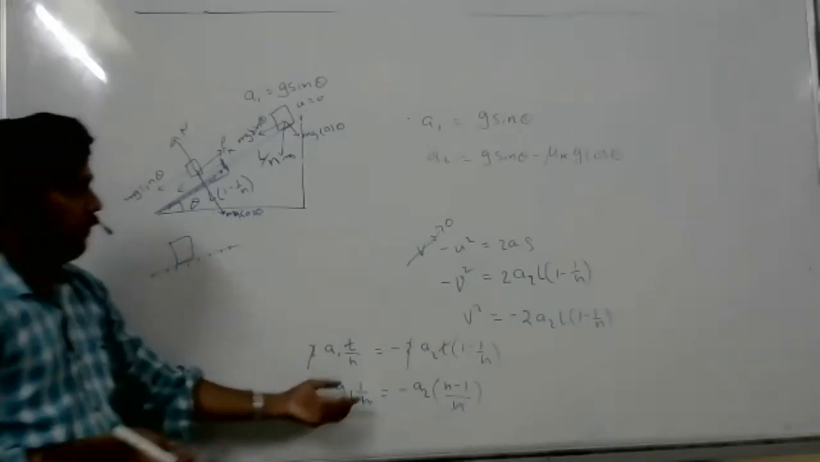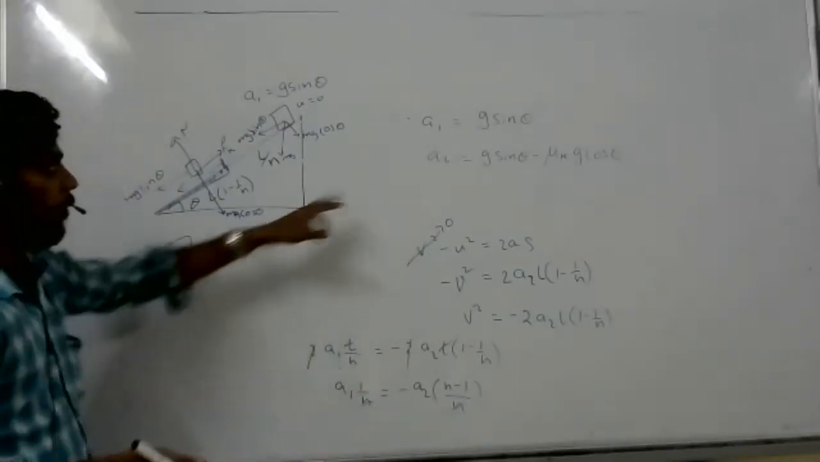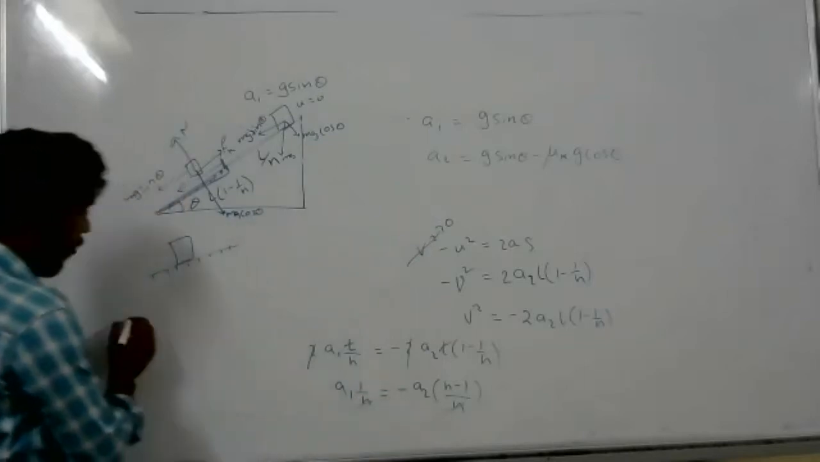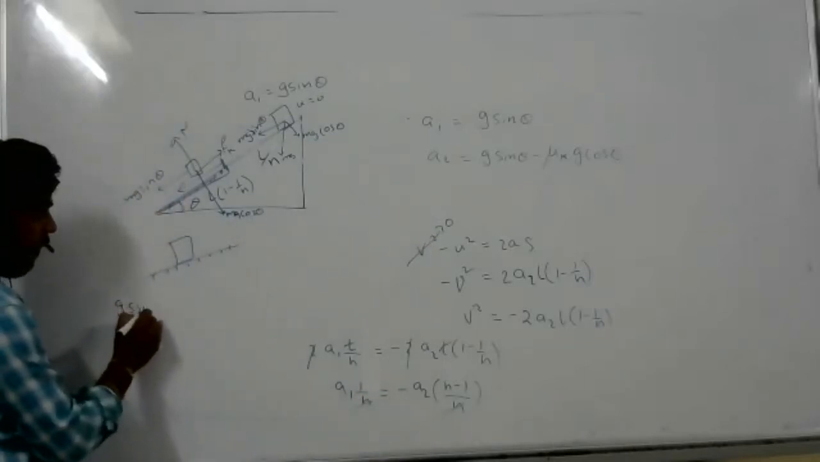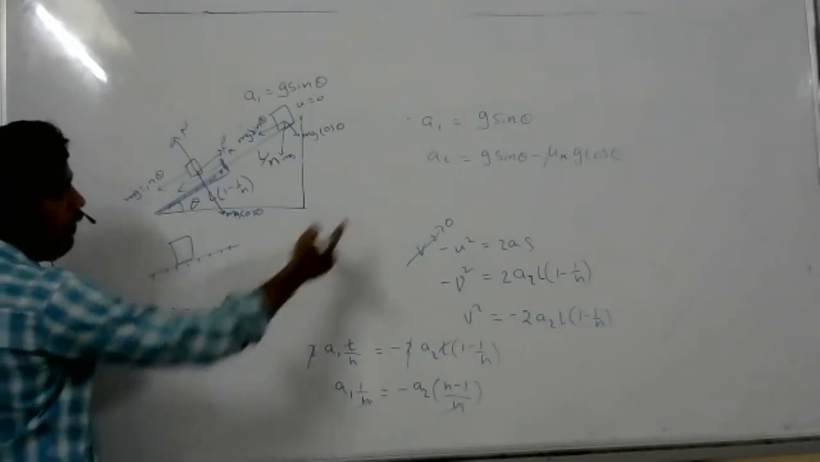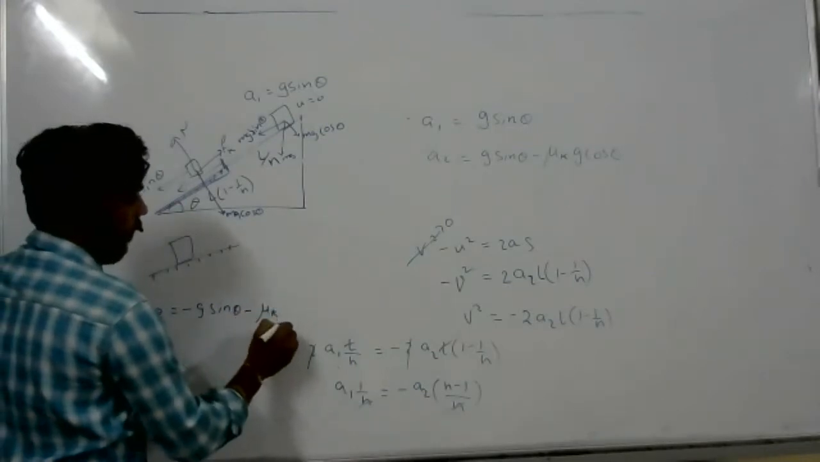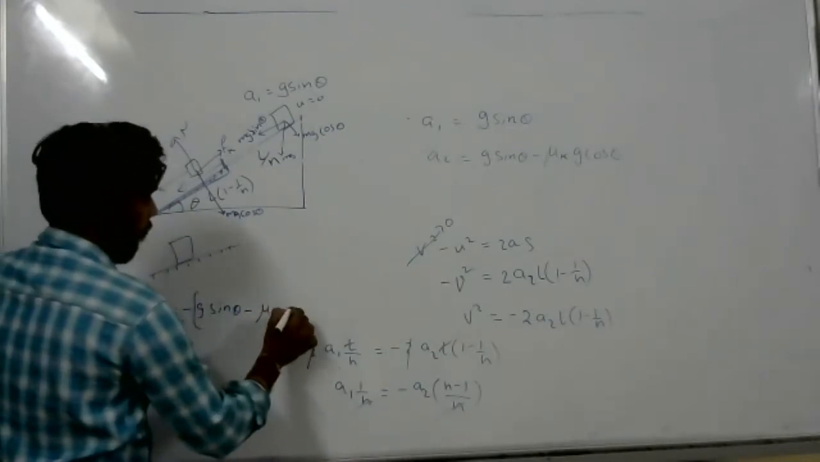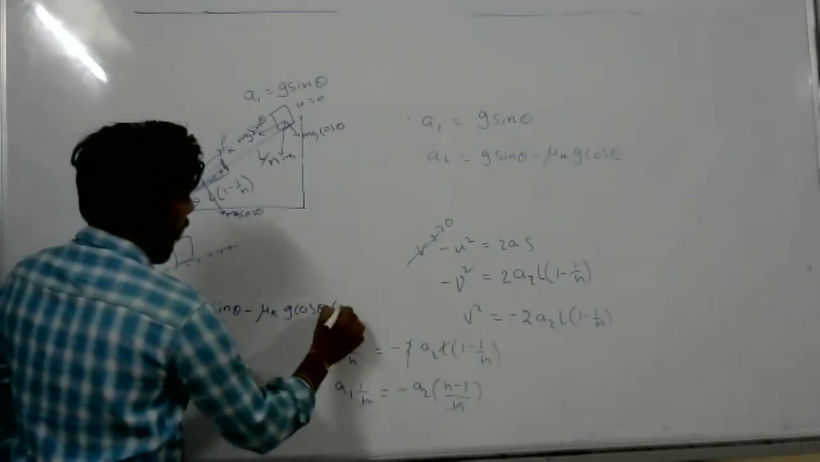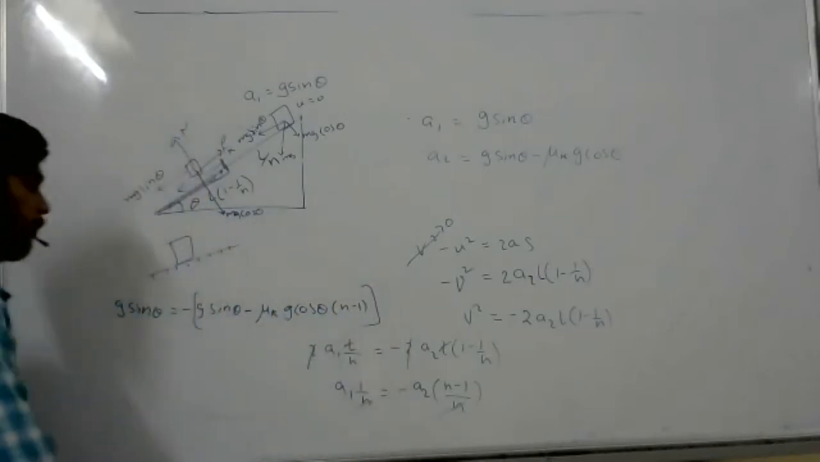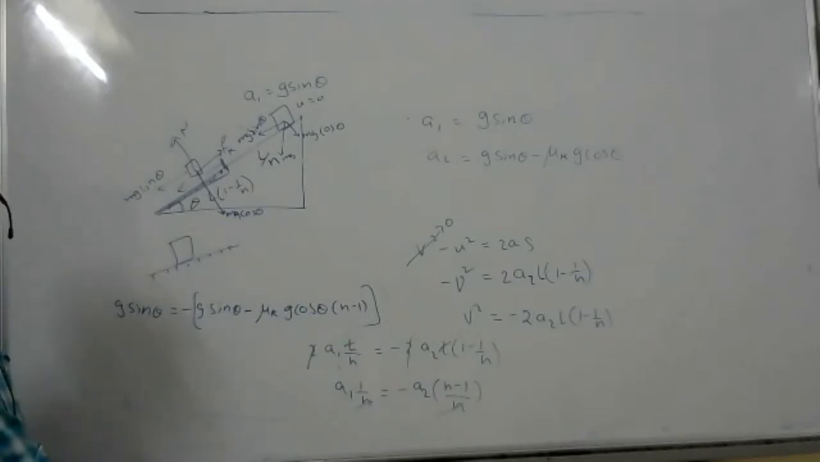So whatever we got till now is a1, a2, everything. Here a1 is nothing but g sin theta, and a2 is nothing but g sin theta minus mu k g cos theta, with n minus 1. Nagbhushan, is it okay? Yes, sir, it's correct. So from this we want mu k. Try to solve that.